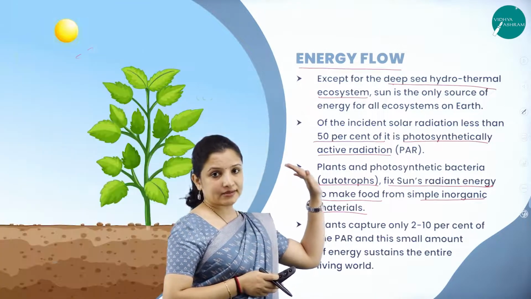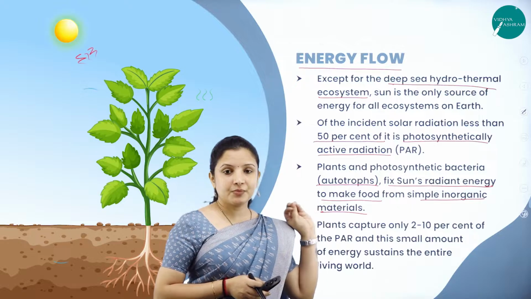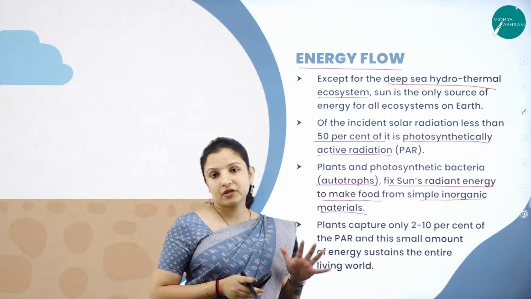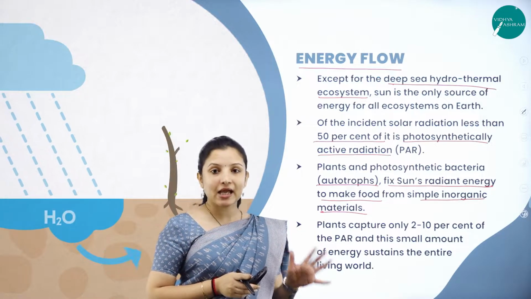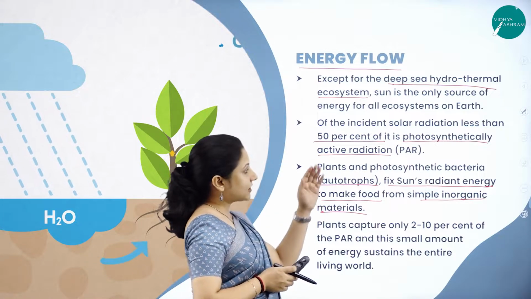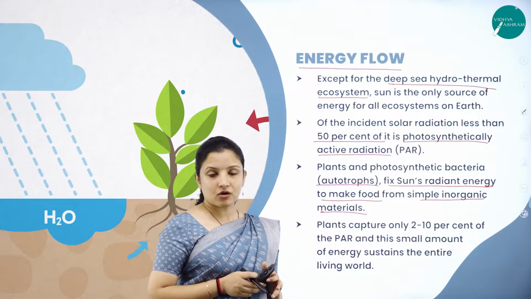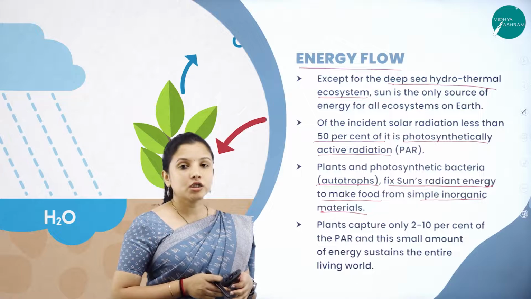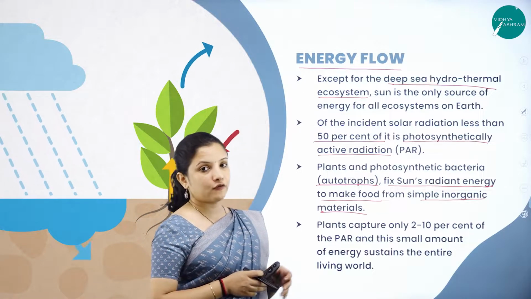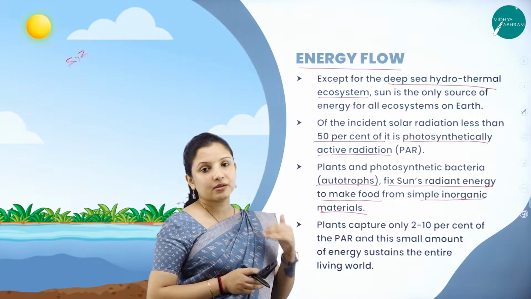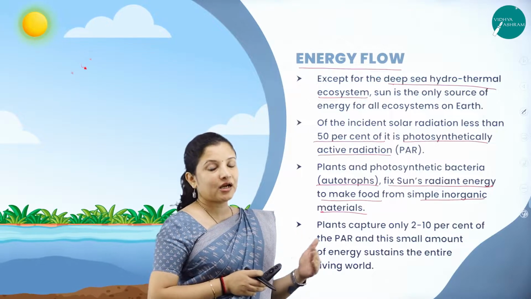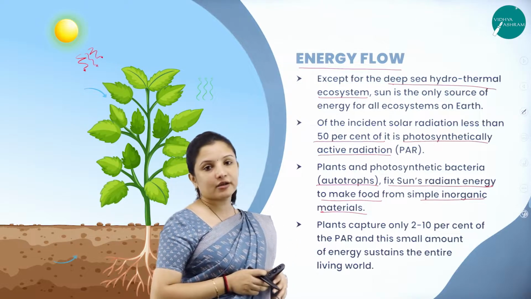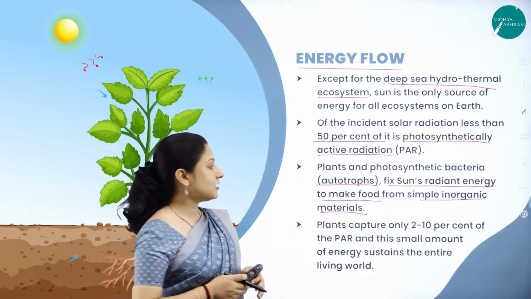So what did we understand now? Among the 100% radiation emitted by the sun, only 50% is photosynthetically active. And plants and photosynthetic bacteria, called autotrophs, fix the sun's radiant energy to make food from simple inorganic materials such as carbon dioxide and water.